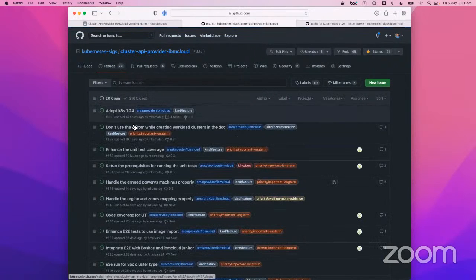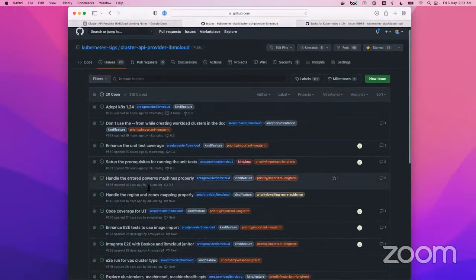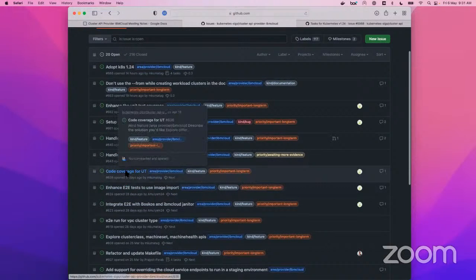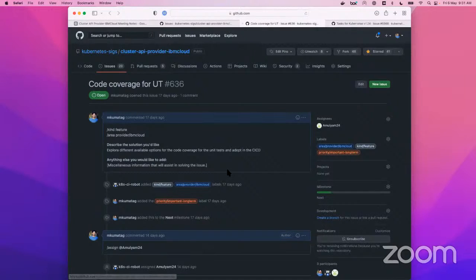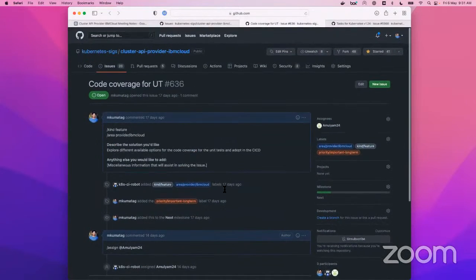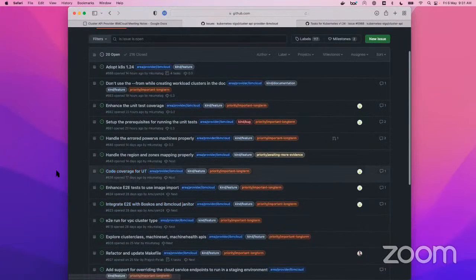Okay, so we'll quickly talk about the issues we created in the last maybe 15 days. Yeah, code coverage for UT. So this one we have created. I think we discussed this already last time.